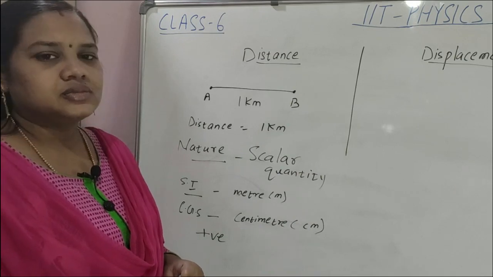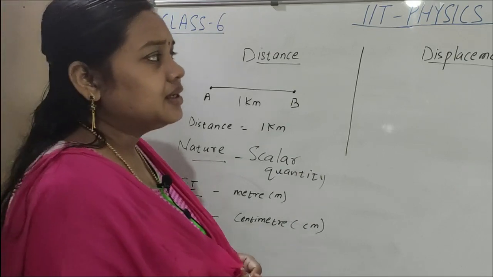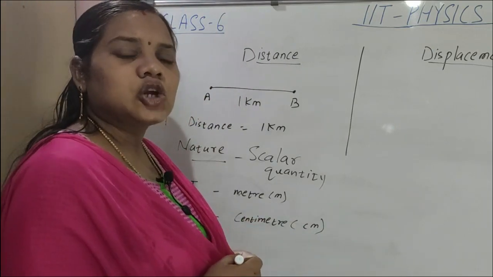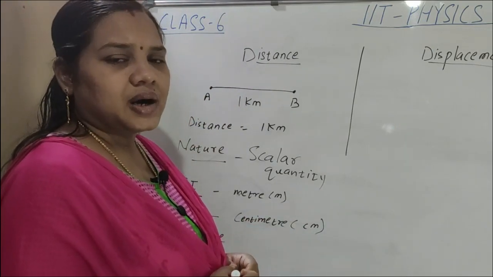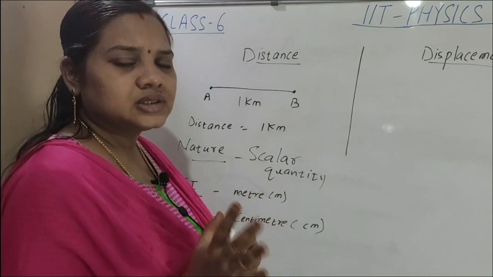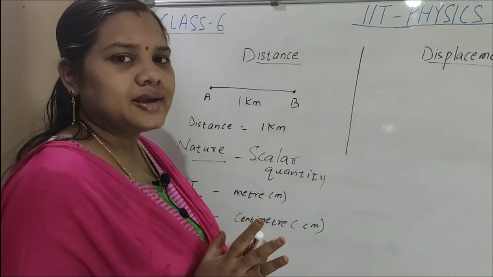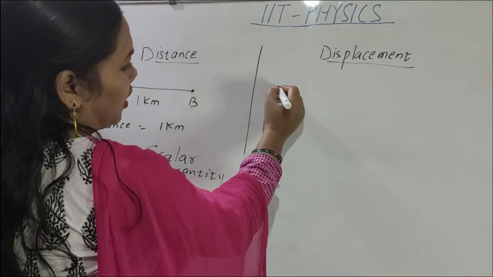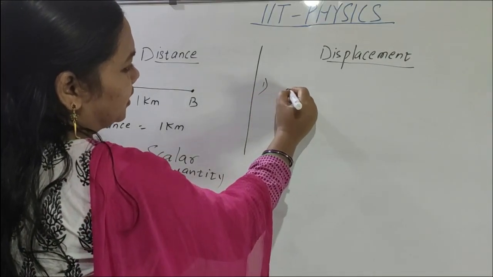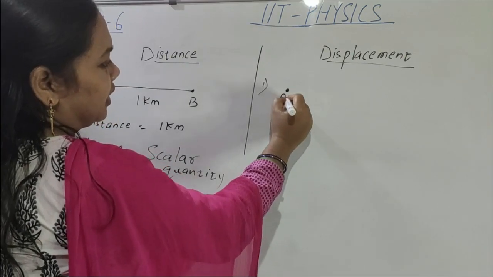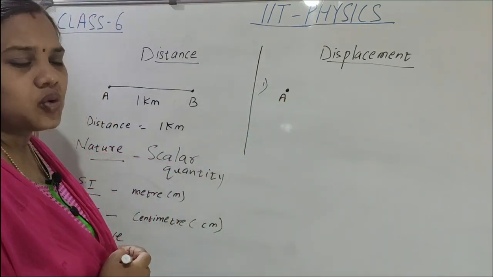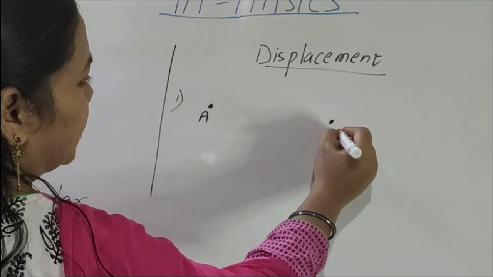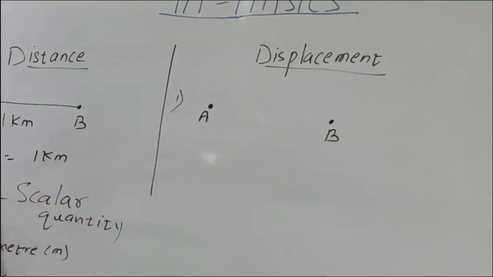Now we come to displacement. Displacement is the shortest distance between the initial and final position. Suppose in the first case, A is the initial position of the body and B is the final position of the body.